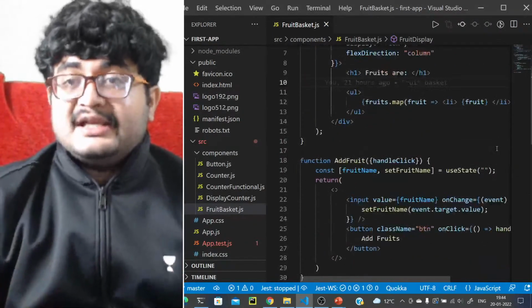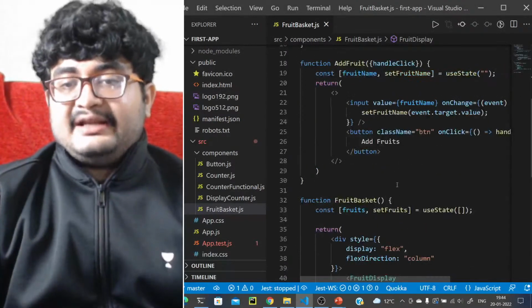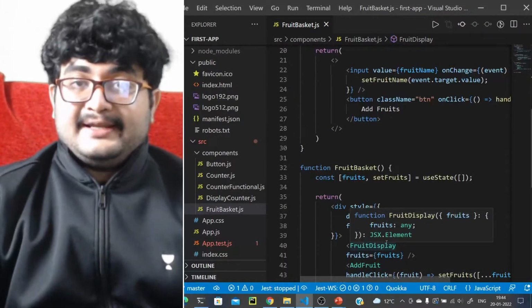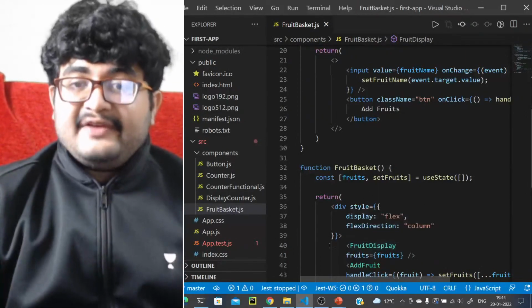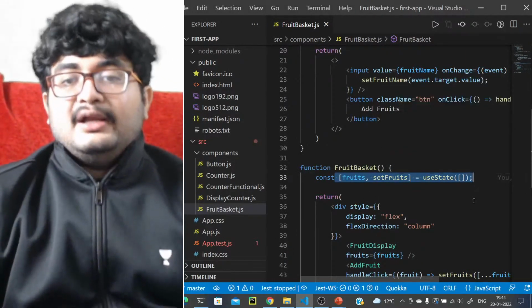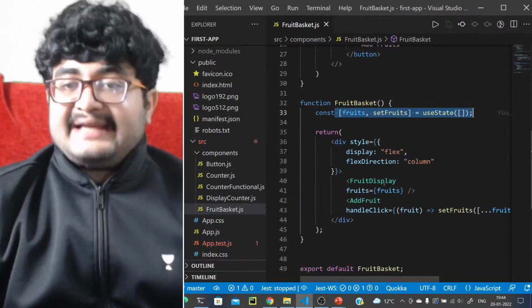In our case, we have a common parent for both of them. Fruit basket contains the add fruit, and it also contains the fruit display. It contains both things, so the lowest common ancestor is the parent itself. So we will add the state to the parent. How will we then pass the data? We know that we can pass the data as props, right?